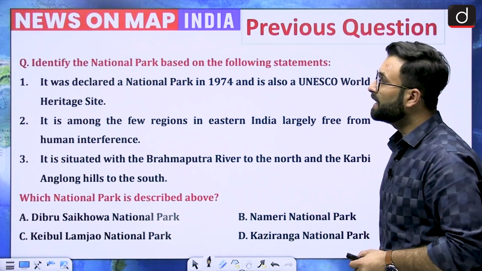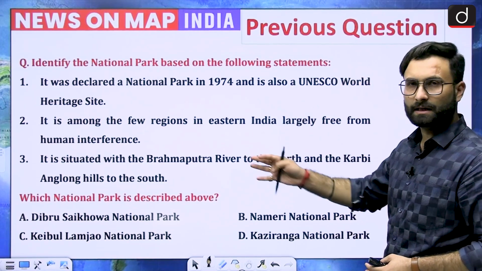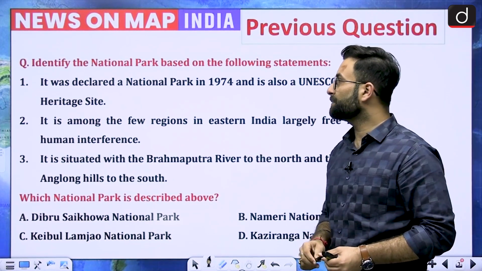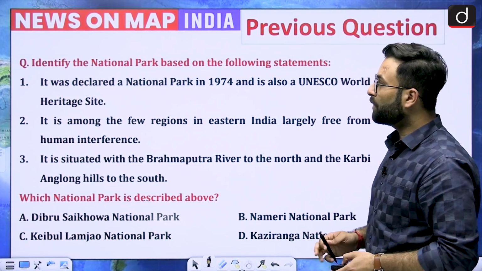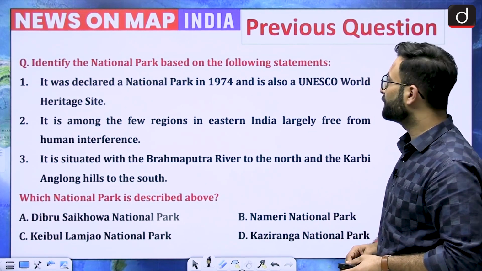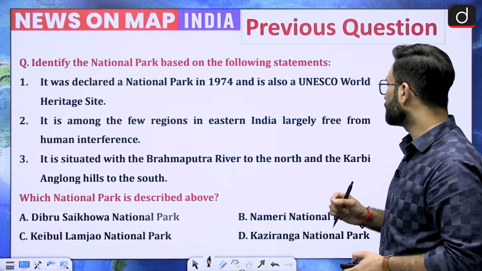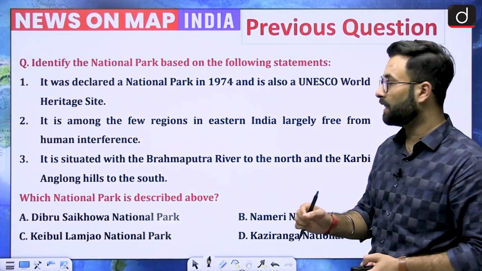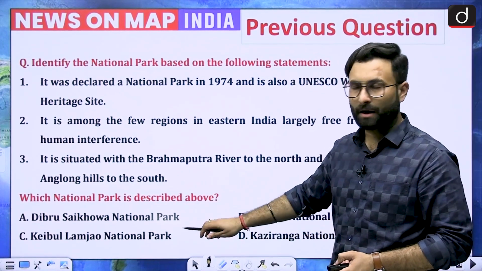So the question was, identify the national park based on the following statements, and three statements are given over here. It was declared a national park in 1974 and is also a UNESCO World Heritage Site. Second, it is among the few regions in eastern India largely free from human interference. Third, it is situated with the Brahmaputra river to the north and the Karbi Anglong hills to the south. They are asking you to identify the national park.